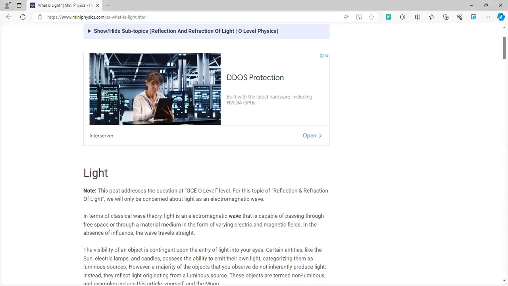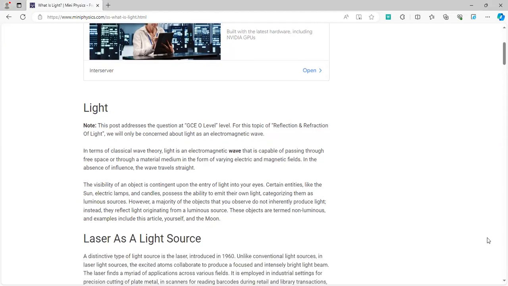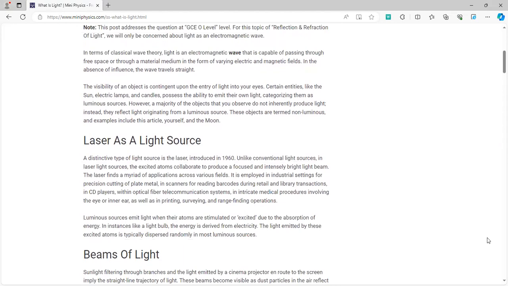So we need to know that light firstly comes under the class of an electromagnetic wave, which means that light can pass through any medium. It can pass even through vacuum. That is the reason why light is able to pass through space, and the sunlight is able to pass through the entire solar system and even reach the earth. So this means that light does not require a material medium to travel, unlike sound, which can only travel in the presence of a medium.